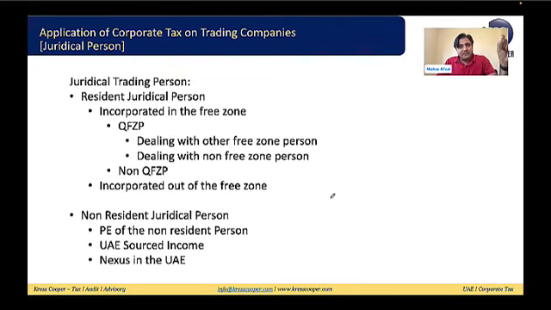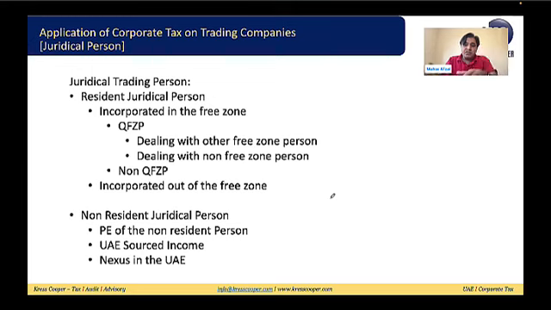If the person is a qualifying free zone person, there are 6 conditions. The person is meeting the 6 conditions, and there is a possibility now that the person might be having a transaction with another free zone person, or it matters that the person is having a transaction with a non-free zone person. If the qualifying free zone person has any transaction with the free zone person, then the law says it will be considered a qualifying income.